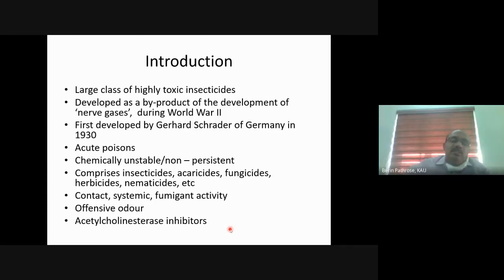So the OP group has several insecticides, acaricides, fungicides, herbicides, nematicides, etc. Many of them have contact activity. Some of them have systemic activity. A few of them have fumigant activity. One typical feature is that almost all the organophosphorus pesticides have an offensive odor, an extremely offensive odor. It will be a pungent smell. And their mode of action is that they are inhibitors of acetylcholine esterase. You know what acetylcholine esterase is; they act on acetylcholine esterase and affect nervous transmission.